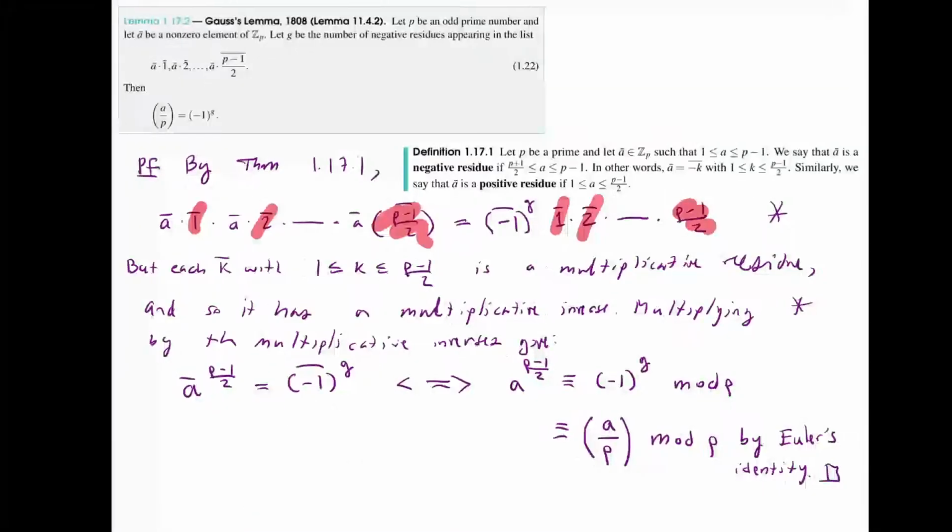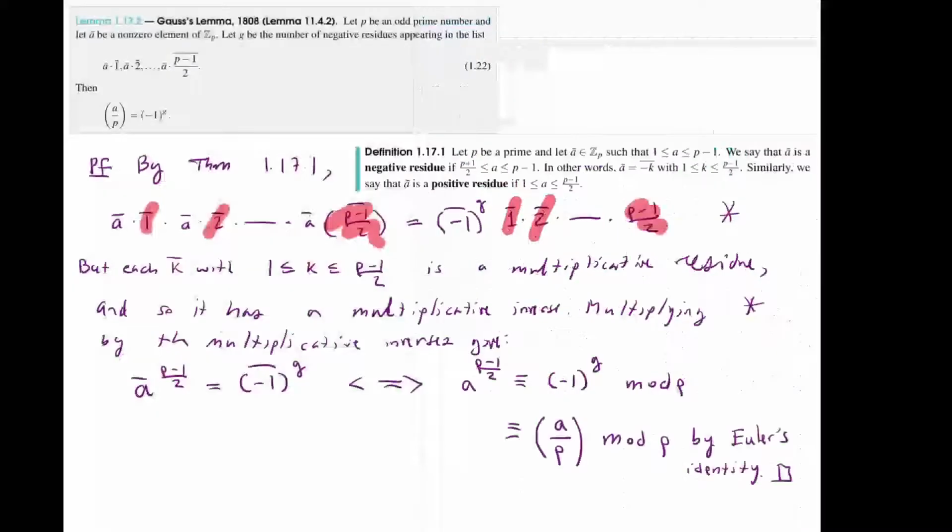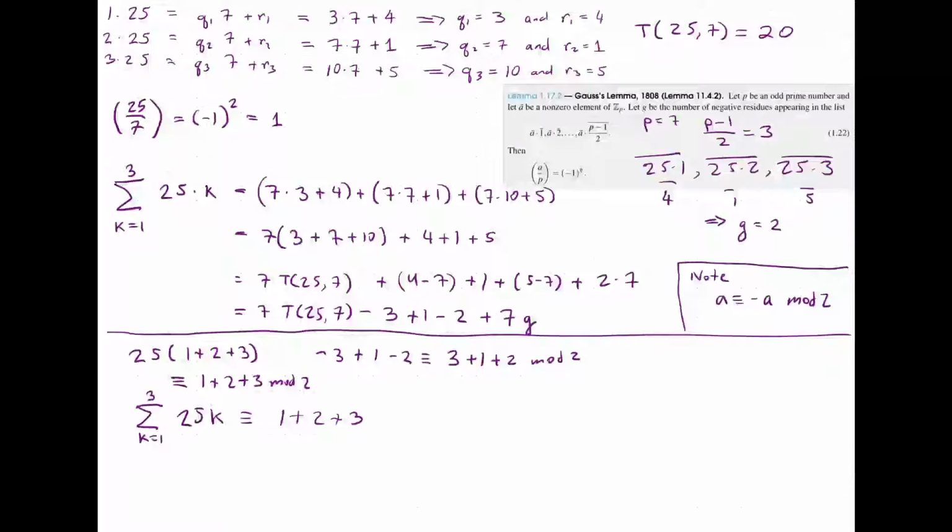And so this is the theorem that came right before the proof of Gauss's lemma. We can rearrange this list, and so that's what we are seeing right now. We have 1, 2, and 3 appearing. But modulo 2, we omit the signs. And so we have that this here is congruent to this mod 2.